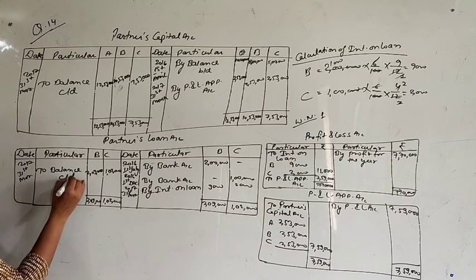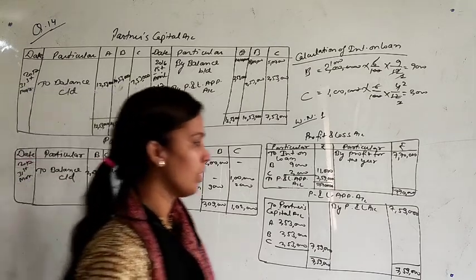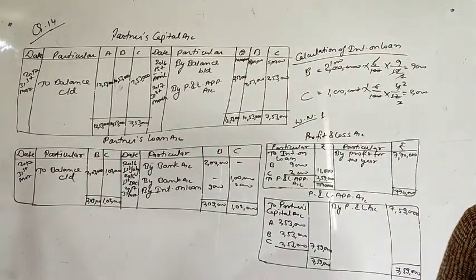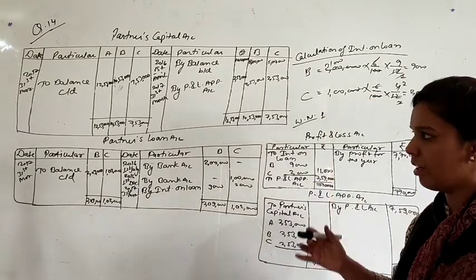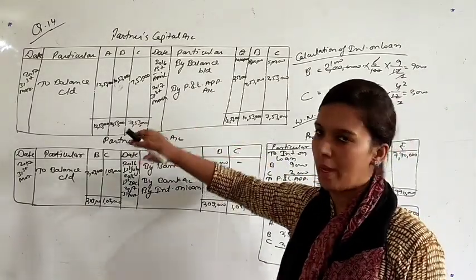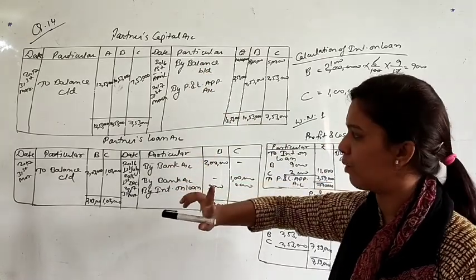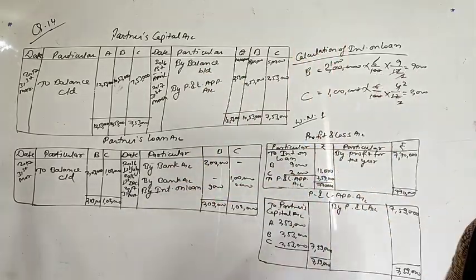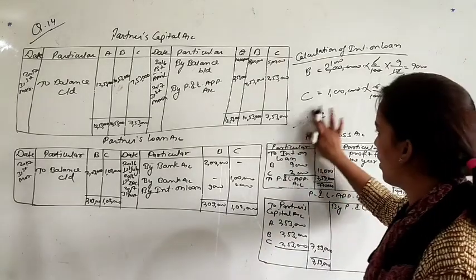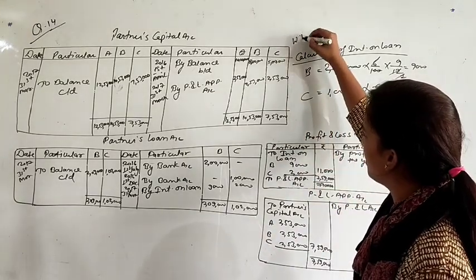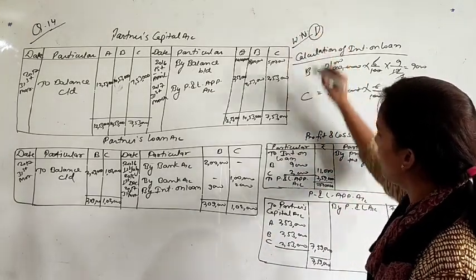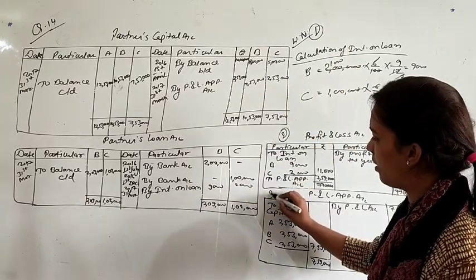to balance c/d. Okay. So what was there in the question? Again I am summarizing the full question: in this question you have to prepare only partners capital account and partners loan account. These two accounts only we have to prepare. The remaining calculation will be in working note. It means your working note starts from here, working note number 1, 2 and 3.